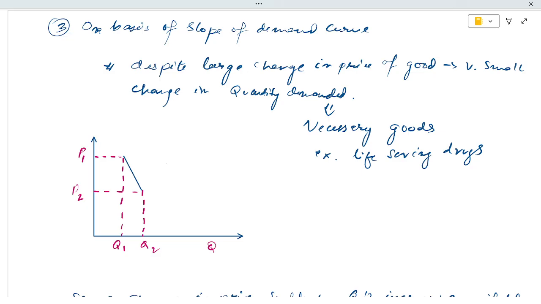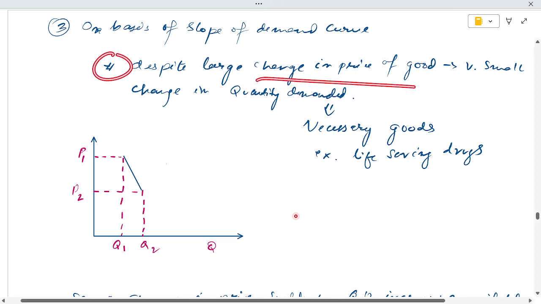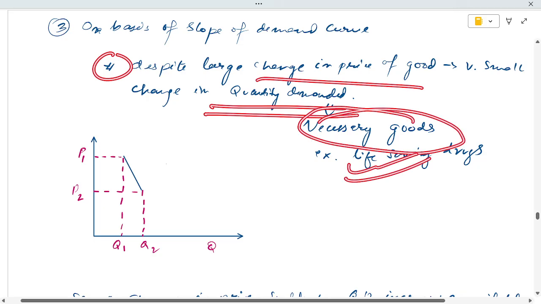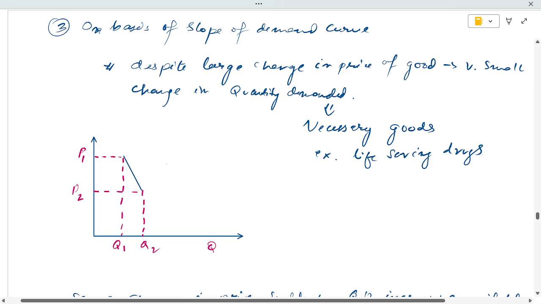Let's understand this with an example. Despite a large change in the price of goods, there is a very small change in the quantity demanded. These are necessary goods such as life-saving drugs and oxygen in a hospital. Either the price may increase exponentially or it may decrease, but the demand for that necessary good will not change hugely.